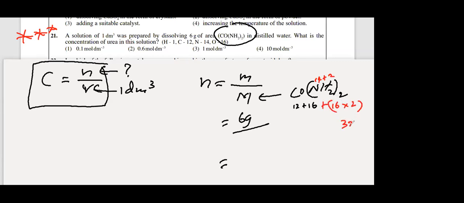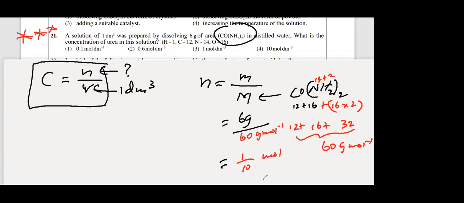Right? So 32 plus 16 plus 12. Then you get the total, 60 grams per mole. So I'll divide this by 60 grams per mole. Right. Gram gets cancelled, and you get 1 over 10 moles.